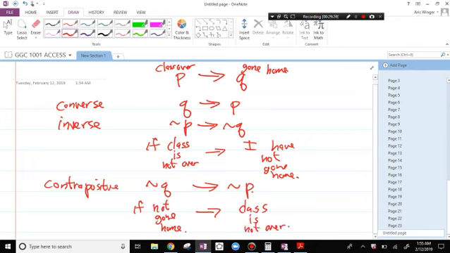So the contrapositive switches the order of the original statement and negates each statement. The inverse just negates each statement, and the converse reverses the statements.